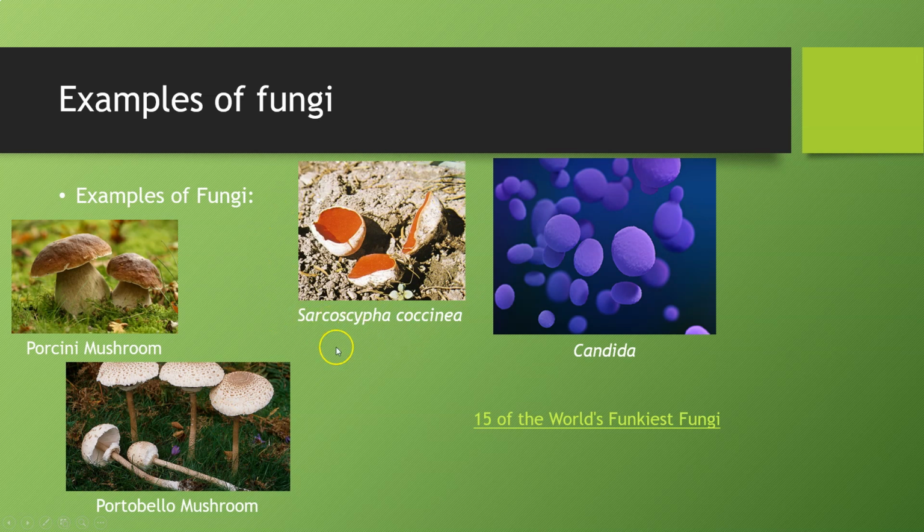Now here we've got a species of fungus called a cup fungus, which, as you can see, the cap, instead of folding downwards, like here we see on the porcini or the portobello mushrooms, actually folds up and creates a cup, and inside is where the spores form. Then here we have a graphical representation of the fungus Candida, which, as you can see, looks very similar to yeast in that it's just a spherical shape. You can see a few that are budding off in the background.